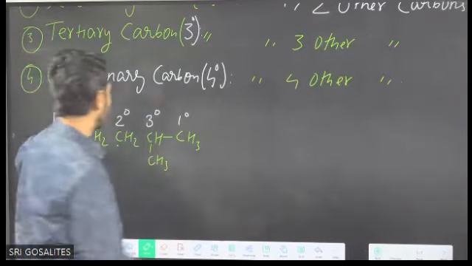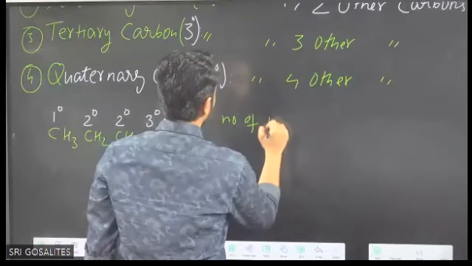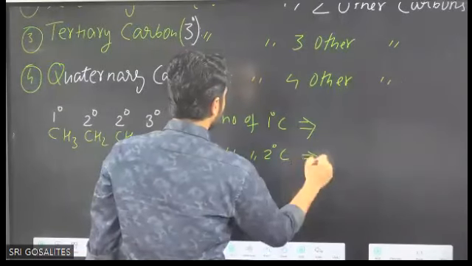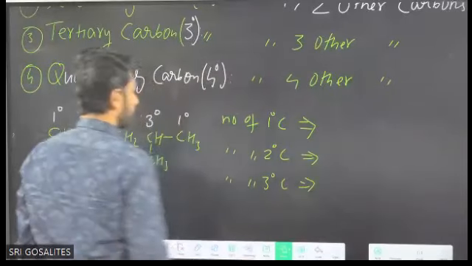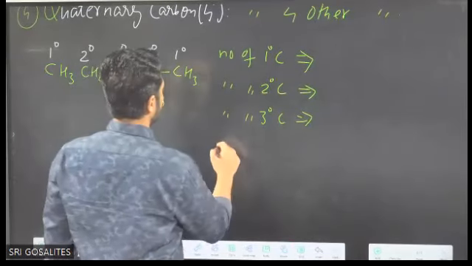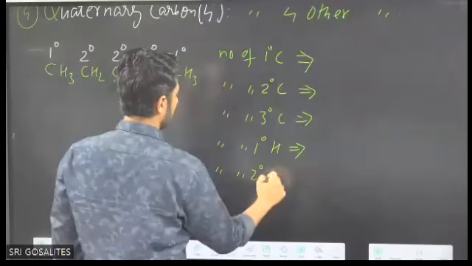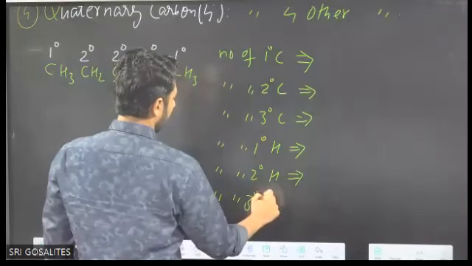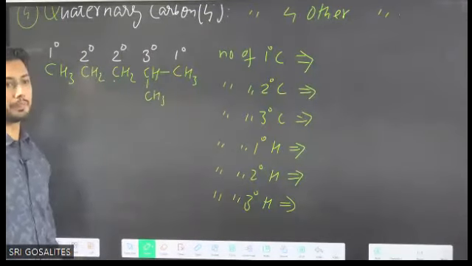So if the question is how many, number of primary carbons, write down. Number of secondary carbons, write down. Number of tertiary carbons, write down. And keep on working simultaneously. Do not think that I'll copy it. If you try it on your own, then you will get easily.